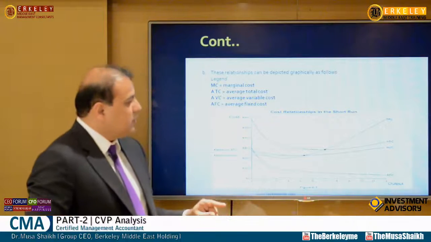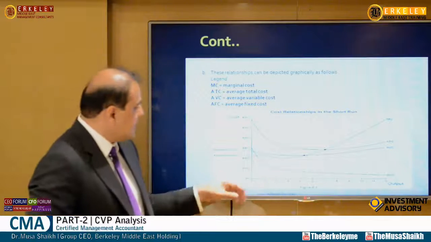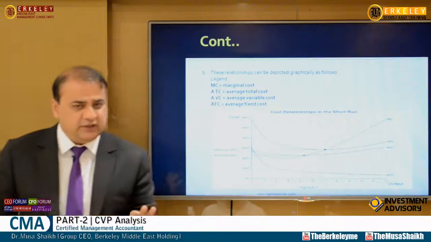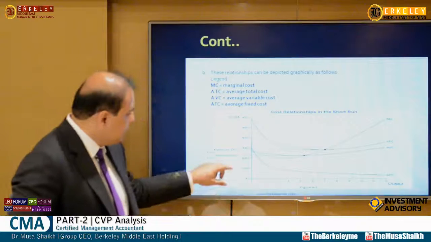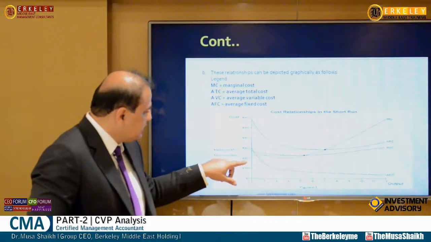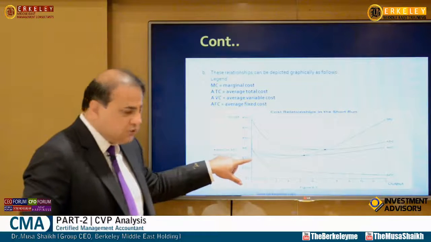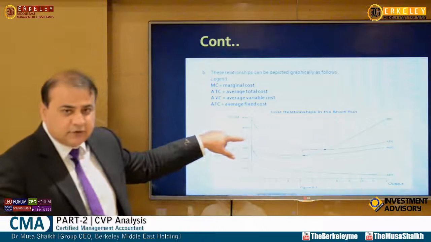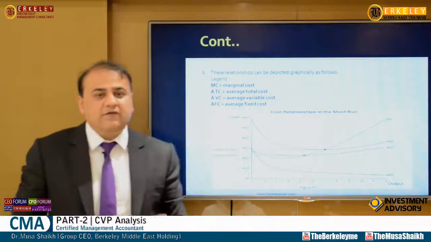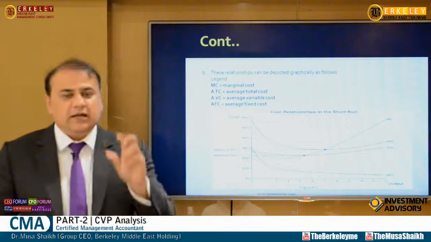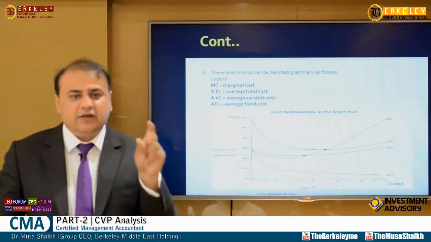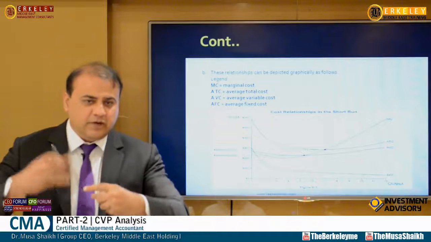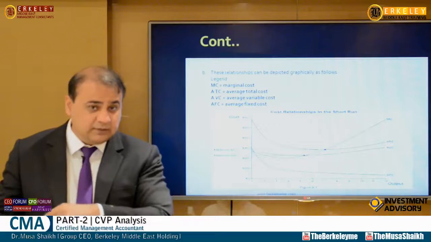So as we all know, first we start with the fixed cost. Fixed cost is a cost that does not change with the output. So it has to remain. For example, if my fixed cost is $200, the curve will be like this, straight. Okay? Then if we are talking about average fixed cost, we are taking fixed cost, dividing it by the number of units. So as the activity will grow, fixed cost per unit will come down.